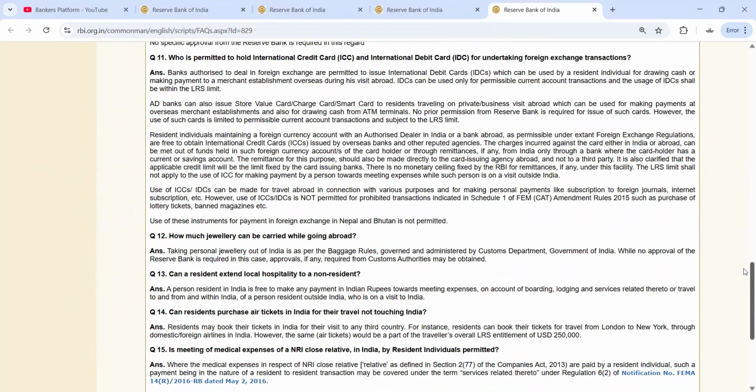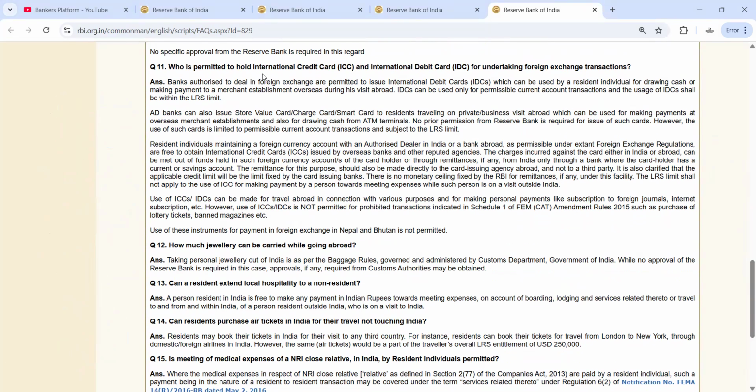Now question number 11. Who is permitted to hold an international credit card and international debit card for undertaking foreign exchange transactions? So banks authorized to deal in foreign exchange are permitted to issue these international debit cards and credit cards to resident individuals for drawing cash or making payment. This can be used only for permissible current account transactions, and use of this international debit card shall be within the LRS limit. So what is the LRS limit? That you all should know.